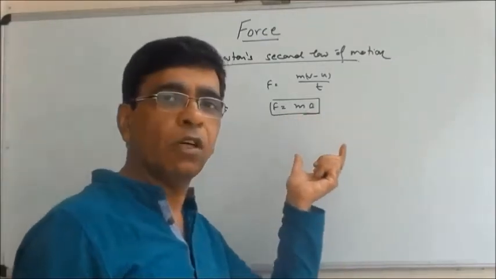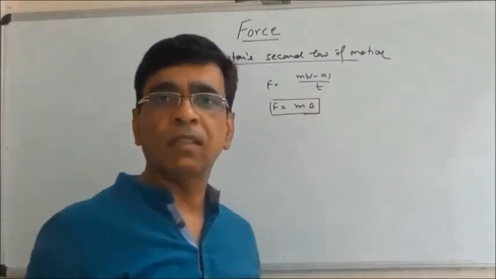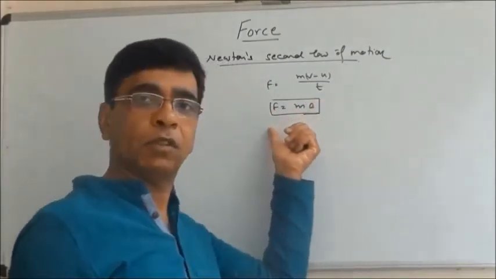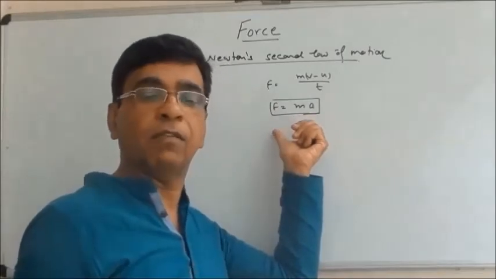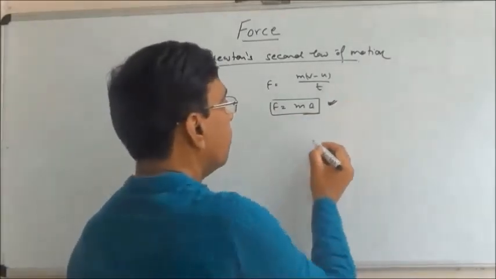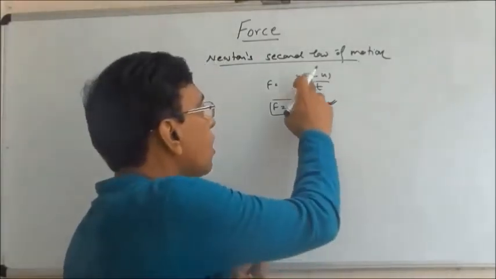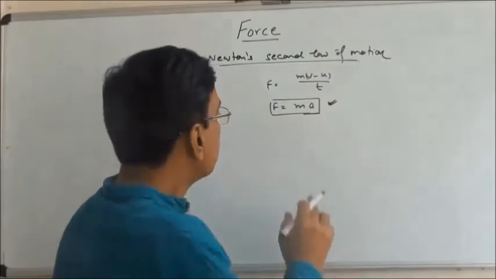Again, the second law also tells us that if there is no force, there will not be any acceleration. This is the net force, the unbalanced force. If net force is 0, a will be 0. So this is the second law: F is equal to mass times acceleration, or rate of change of momentum.